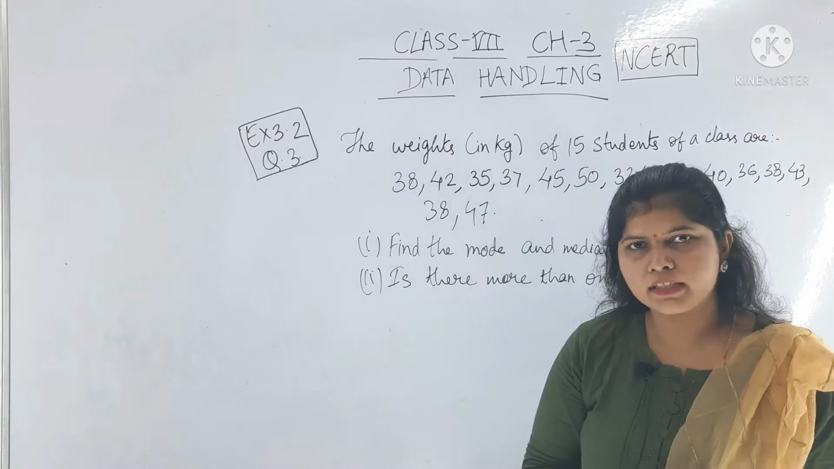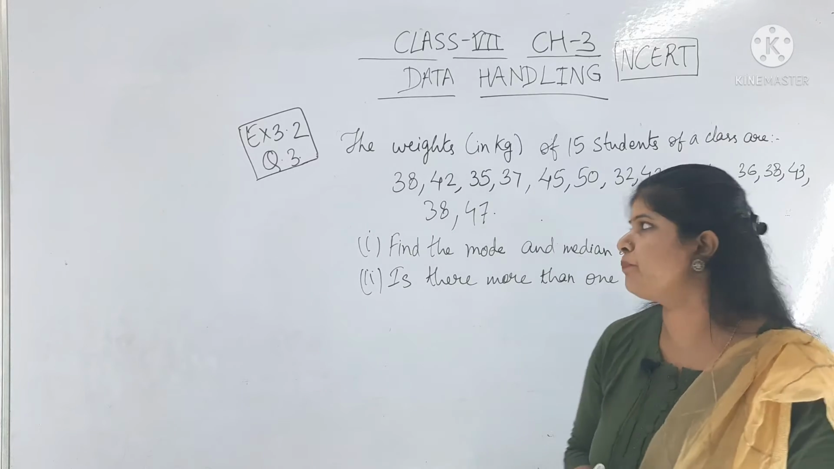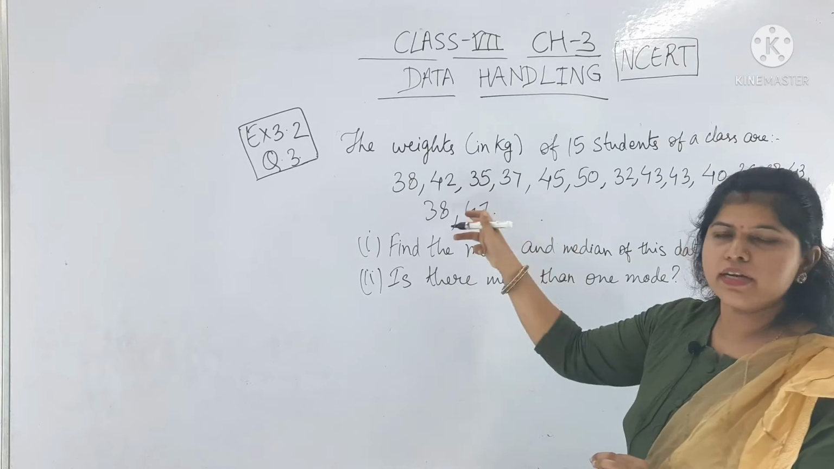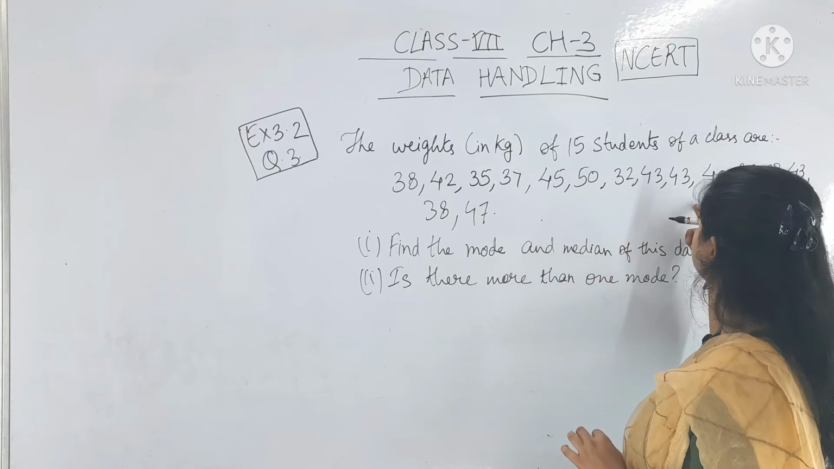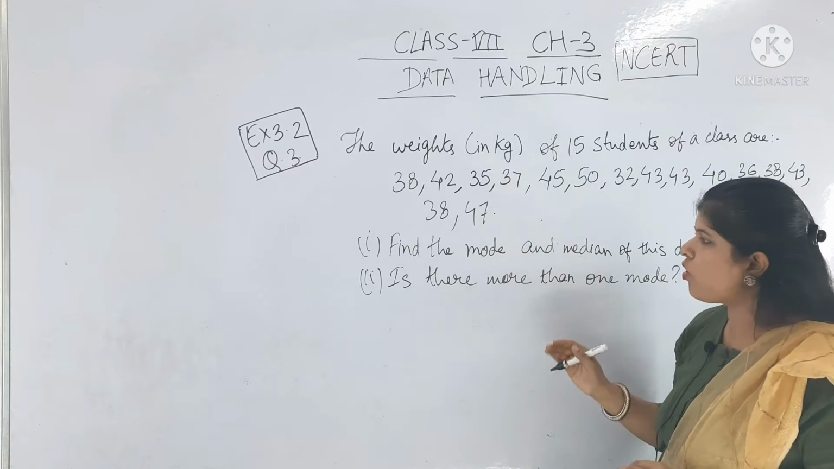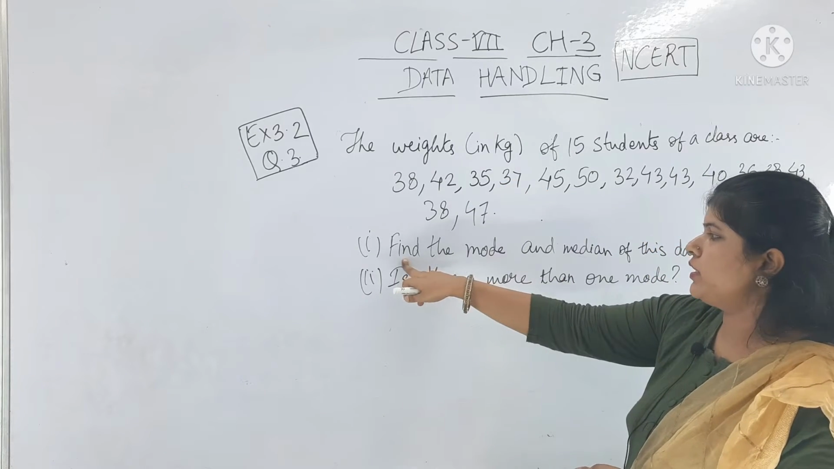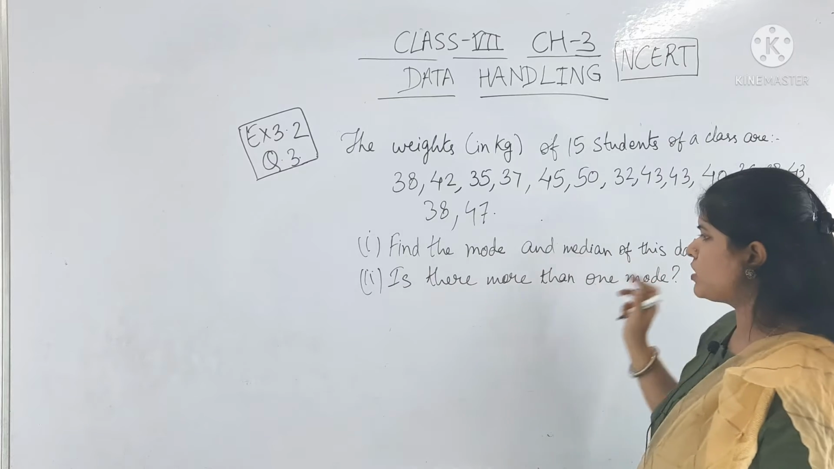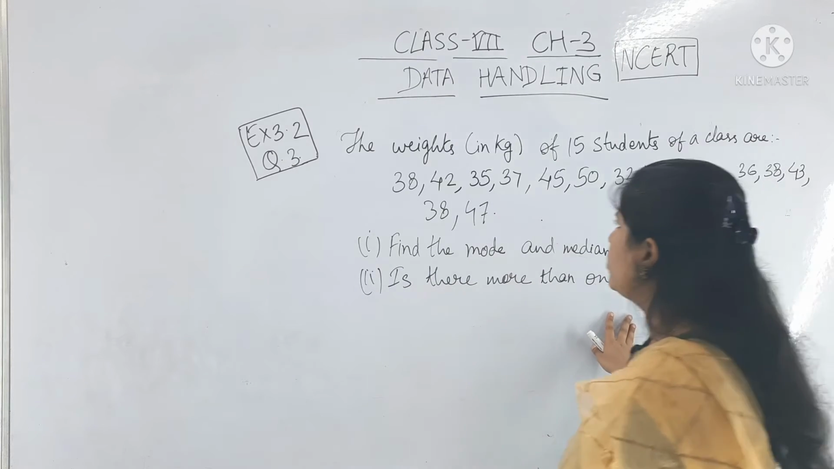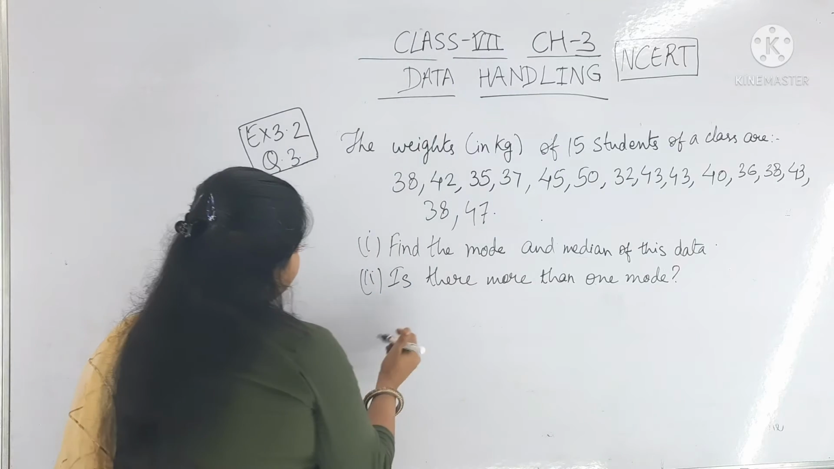Now students, come to the next question, that is question number 3. It is given data in kg, weights of 15 students of a class. So we have to arrange first in ascending order. The first part is to find the mode and median of this data, and the second part is whether there is more than one mode.